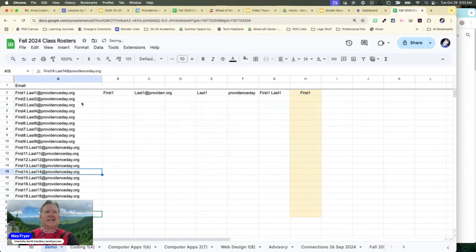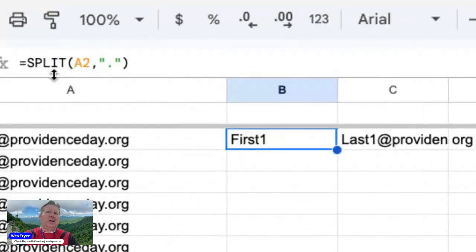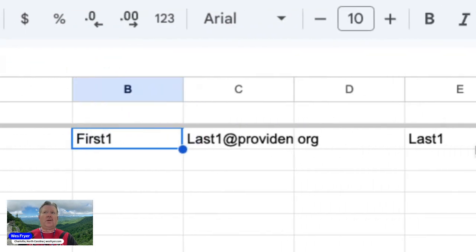And so I can paste this in, which we have a syntax of student first name dot last name at our school's domain. And what I have done is created a series of formulas that take this and end up creating lists for me, for instance, of student first names. And I've actually used ChatGPT in some cases to help me with these formulas. So this formula split just splits the email address at the dot and puts whatever's to the left, the first name, over there, and puts the rest over here.